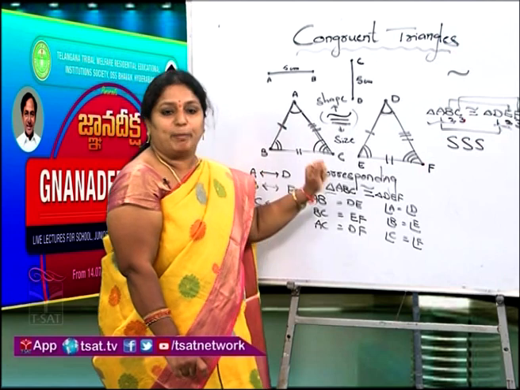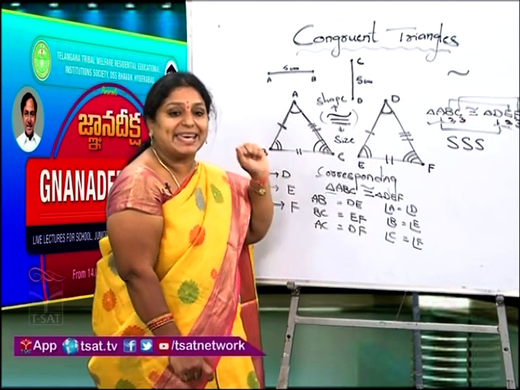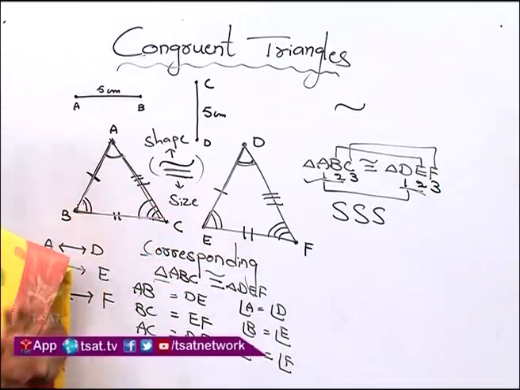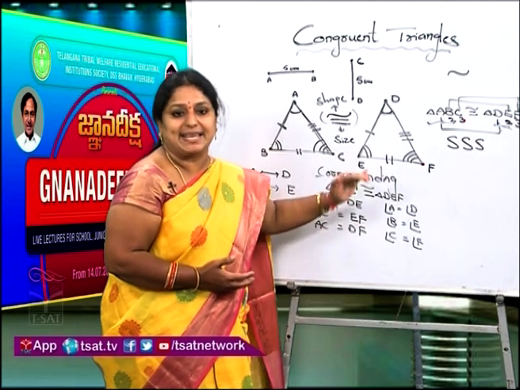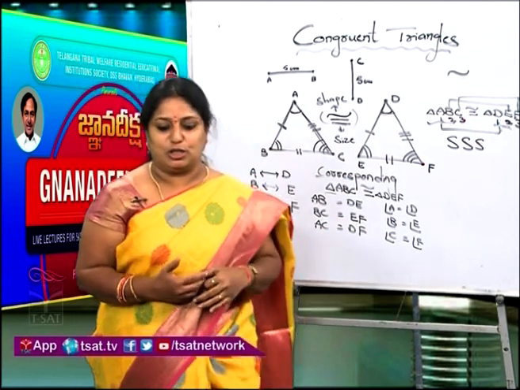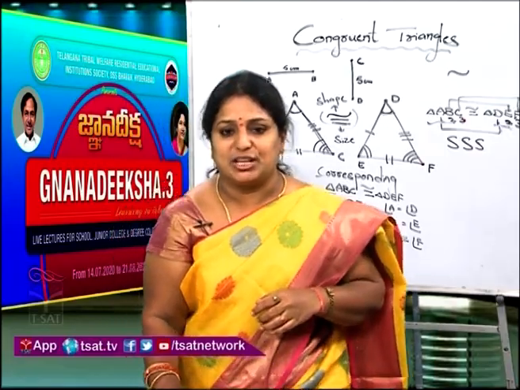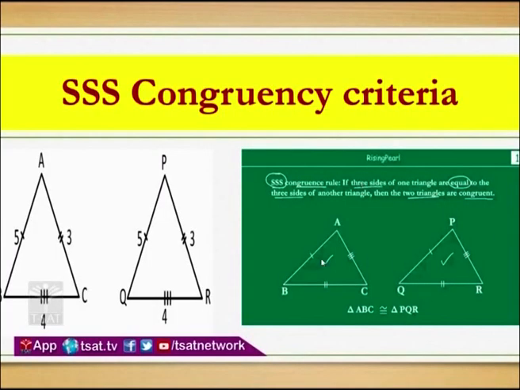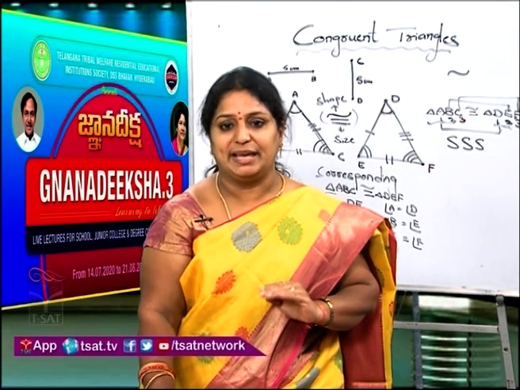So depending upon the symbolic representation, we can write down the corresponding parts, which sides are equal, which angles are equal. So for Triple-S also, seeing the symbolic representation, look at the slide, all of you, the green color one. So triangle ABC is congruent to triangle PQR. It means three sides should be equal in both the triangles, that too corresponding sides should be equal.